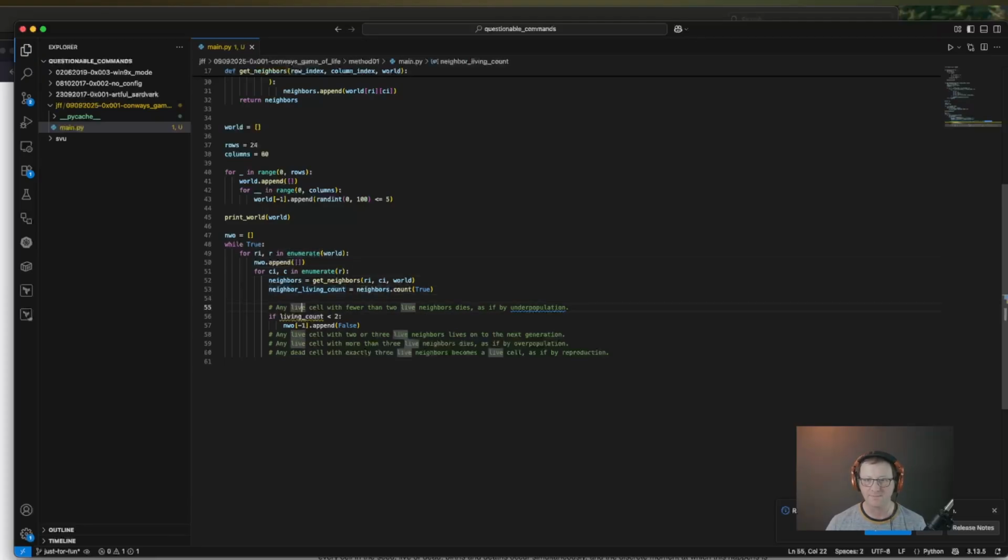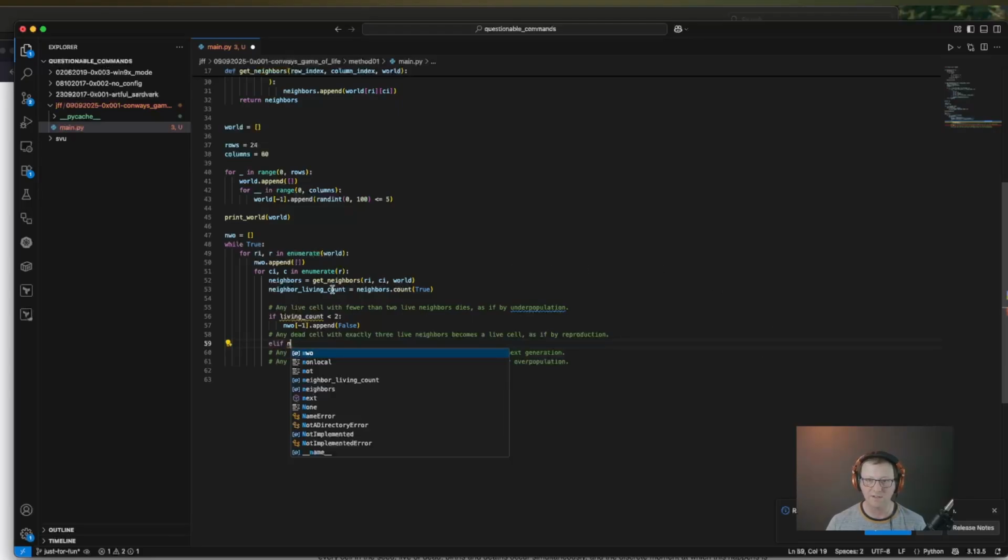Now this is where the order that we see in Wikipedia can screw us up a little bit, because any live cell with 2 or 3 live neighbors lives on to the next generation, but any live cell with exactly 3 neighbors becomes a live cell. So I think we probably want to do this evaluation first. So let's cut this comment out. We'll paste it in down here. We'll do an elif. Oh, and let's fix our neighbor living count variable here.